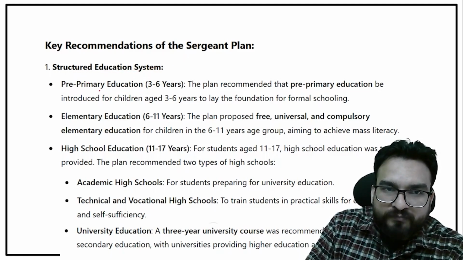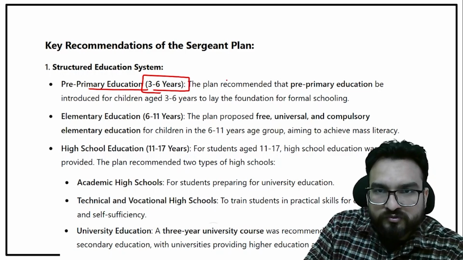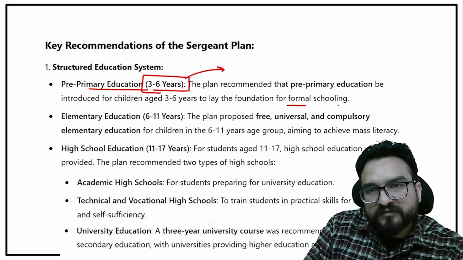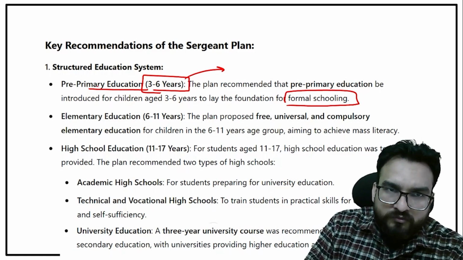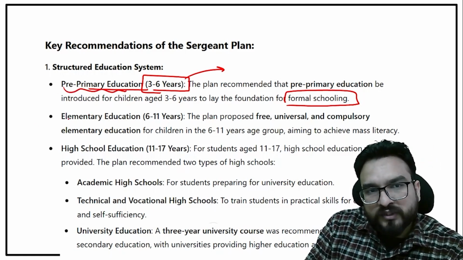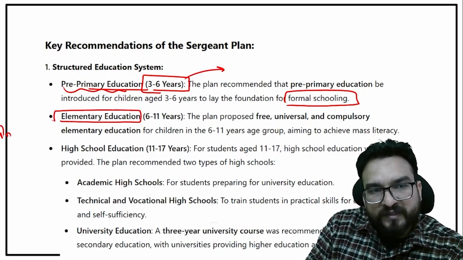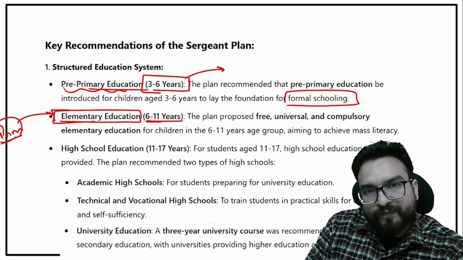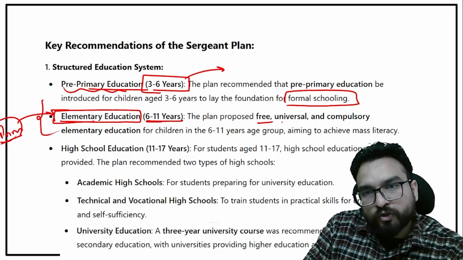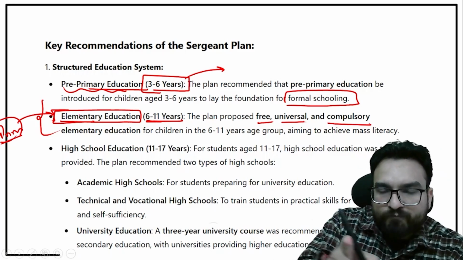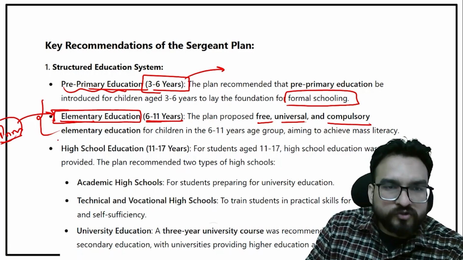They focused upon pre-primary education, 3 to 6 years, and children should be given some formal schooling in this particular segment. The second point was elementary education, what we were calling primary education. He changed the term and said that elementary education should be given to children of 6 to 11 years, and this should be completely free, universal and compulsory, which the previous commission had already talked about. The Wardha scheme was also talking about the same.